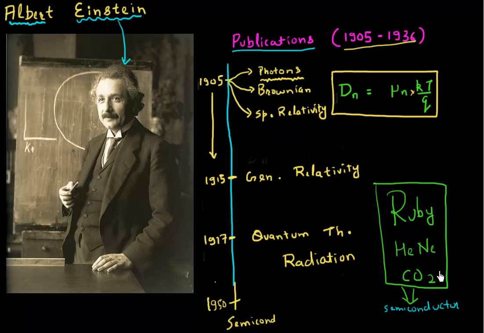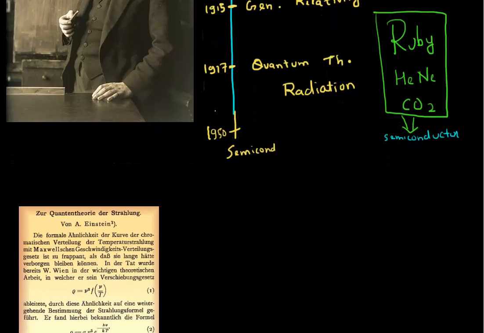He was in fact just interested in studying how light interacts with matter, and he described that in this classical publication, and this was published in 1917, and the paper is called Zur Quantentheorie der Strahlung, and I'm sure I'm pronouncing it wrongly, but what it stands for in German is On the Quantum Theory of Radiation.